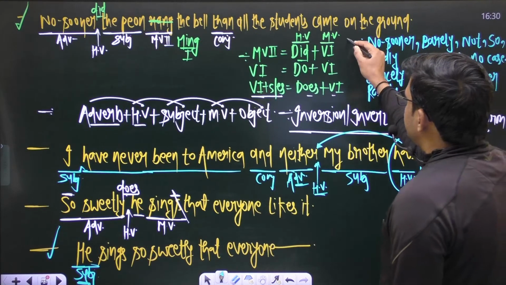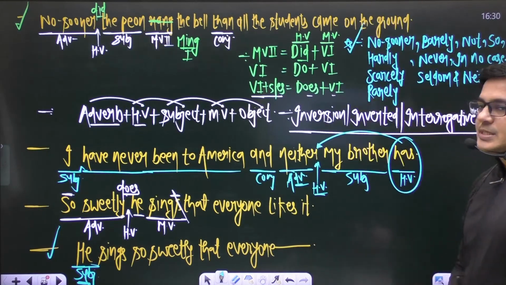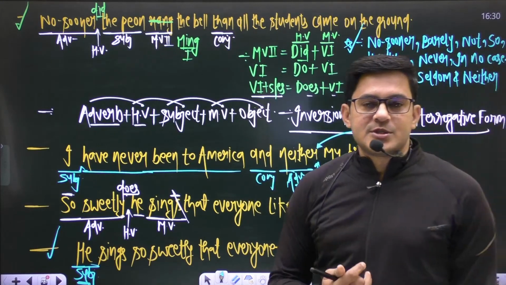These are the adverbs, right? These are the adverbs which demand an inversion, right?